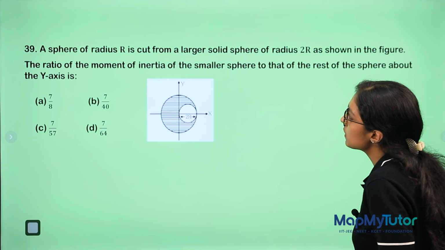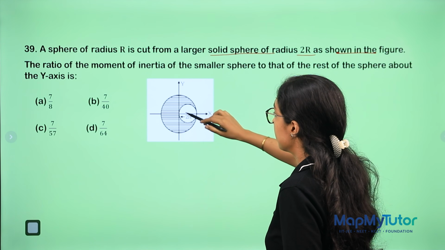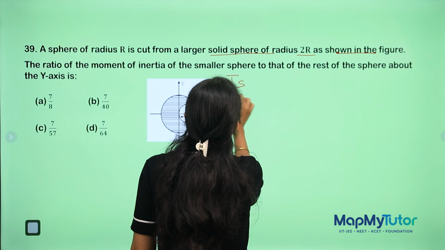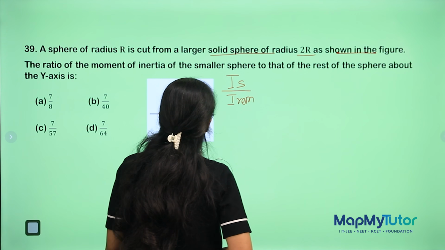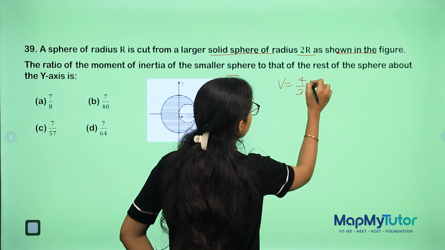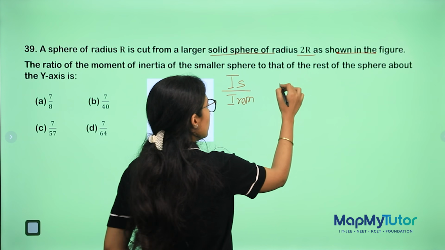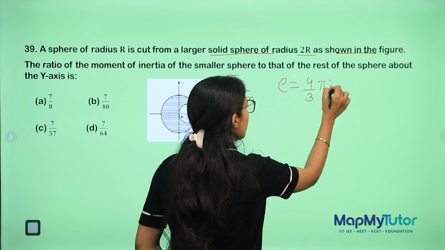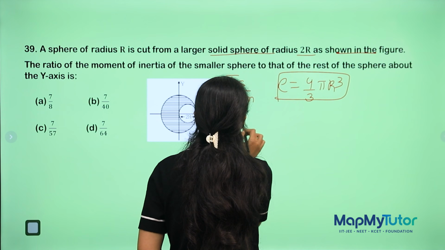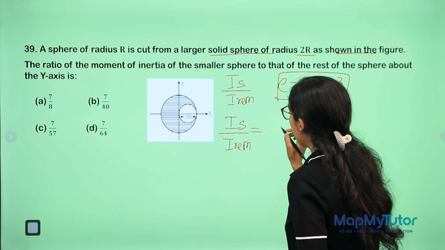Yes, so in this question, a sphere of radius r is cut into a larger solid of 2r and a smaller solid. So you need to find out the ratio of them. So you need to find out I of small and I of the remaining part. So how will we do it? First we know the volume, V equal to 4 by 3 pi r cube, and rho equal to mass by volume. So from here you will get your answer, that is I of this, I of remaining will be your inertia and then your masses.